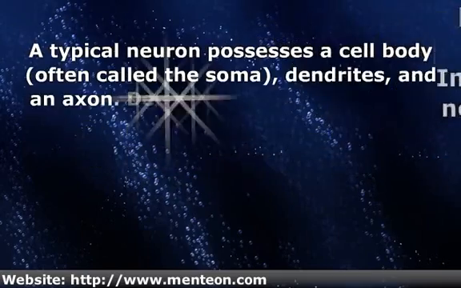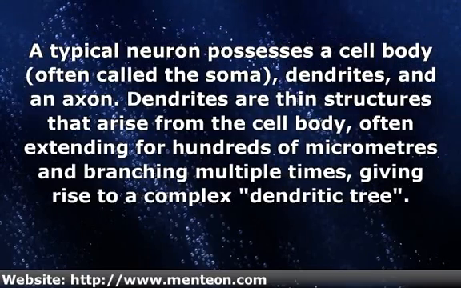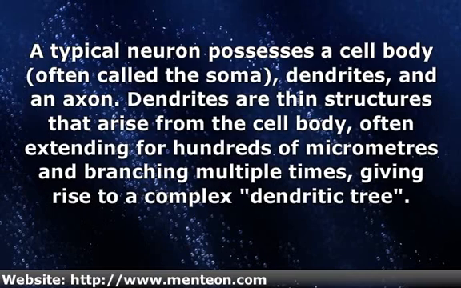A typical neuron possesses a cell body, often called the soma, dendrites, and an axon. Dendrites are thin structures that arise from the cell body, often extending for hundreds of micrometers and branching multiple times, giving rise to a complex dendritic tree.